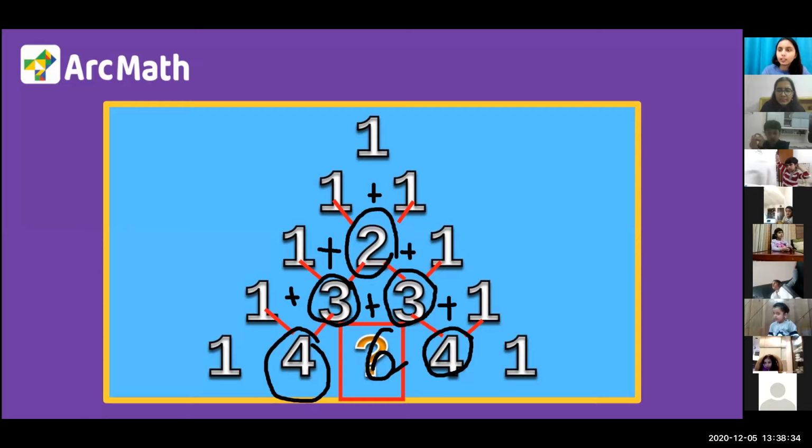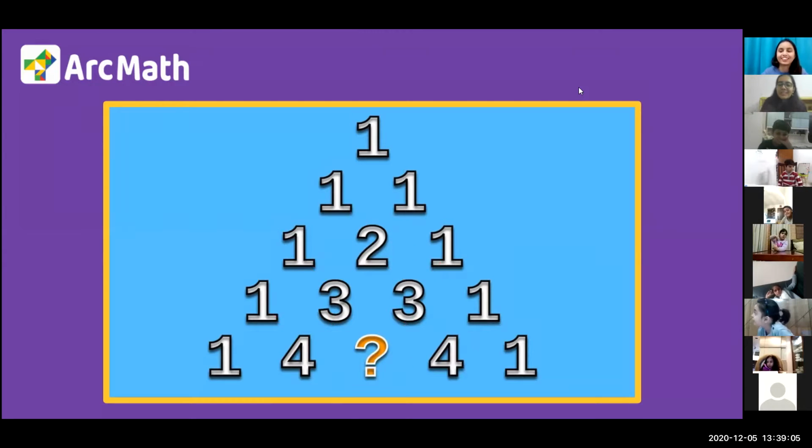Does anyone know the name of this triangle? Ones. Once. Okay. Anyone else? Pyramid. Okay. I'll tell you the name of this triangle. Number tower. Very interesting. Yes, Saran? Pyramid. Okay. Eiffel Tower. But Eiffel Tower is in Paris. How will we bring it here?